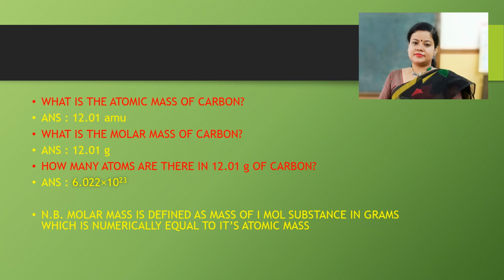Molar mass is defined as the mass of 1 mole of a substance in grams, which is numerically equal to its atomic mass. Again, if we see, the atomic mass of carbon is 12.01 AMU. The molar mass of carbon is 12.01 gram. So, the numerical value is the same, only the unit we have to change into gram if we want to convert atomic mass into molar mass.